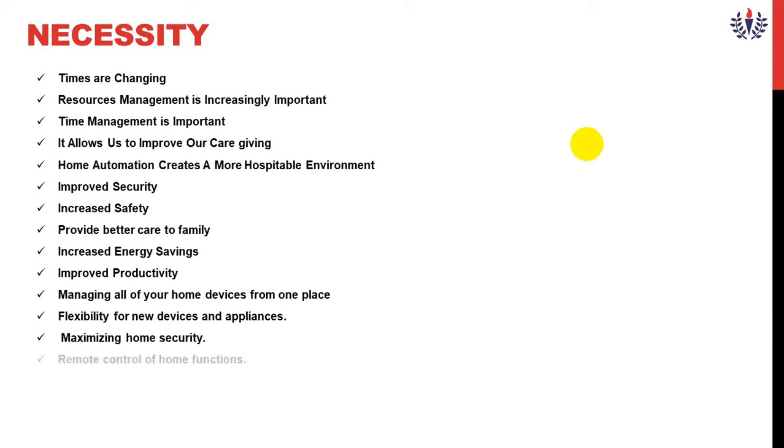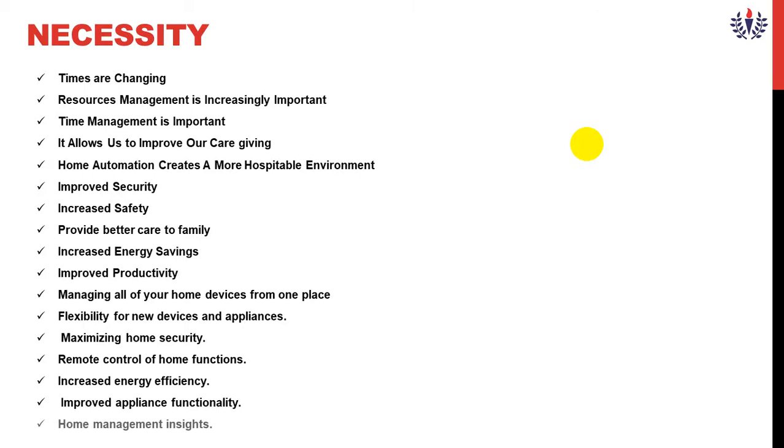Maximizing home security, remote control for home functions. If you buy a fan, fans with remote control access systems are available. Increased energy efficiency, improved appliance functionality, home management insight. These are the 15 types of necessities available for home management.